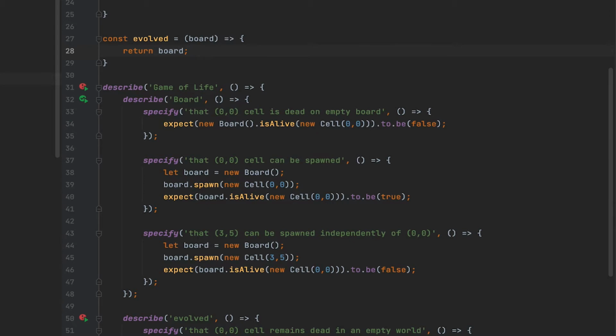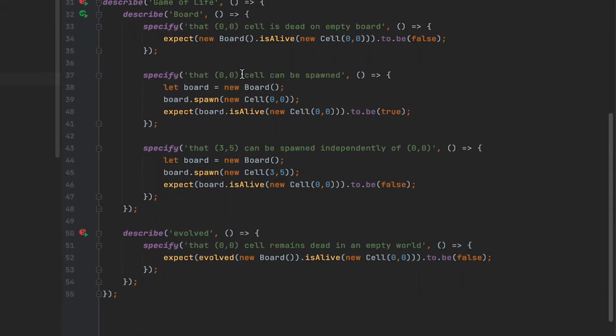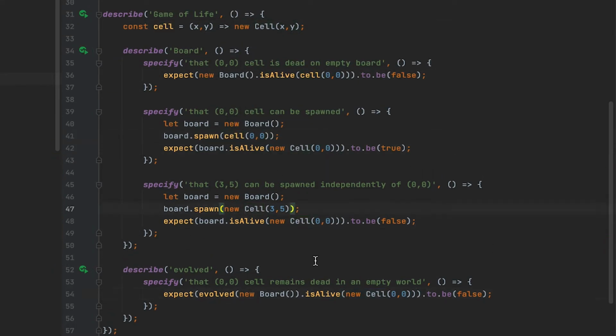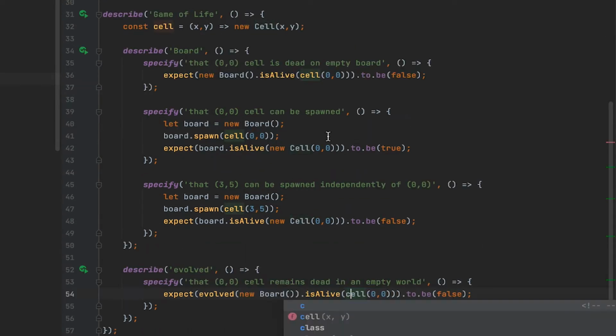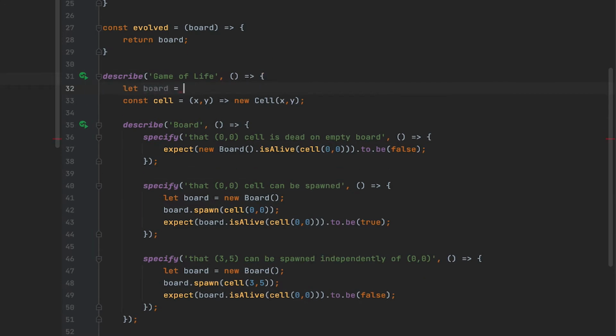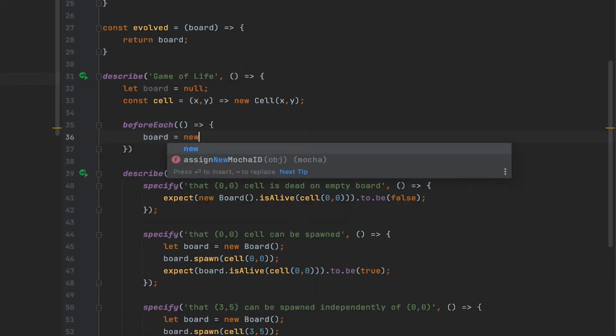Now that we are done with this, there are a couple of things that start to annoy me when looking at the test. So let's do a bit of refactoring. First, I will create a cell function to remove some of the clutter when we create cells. Also, I will move the board creation into the beforeEach.